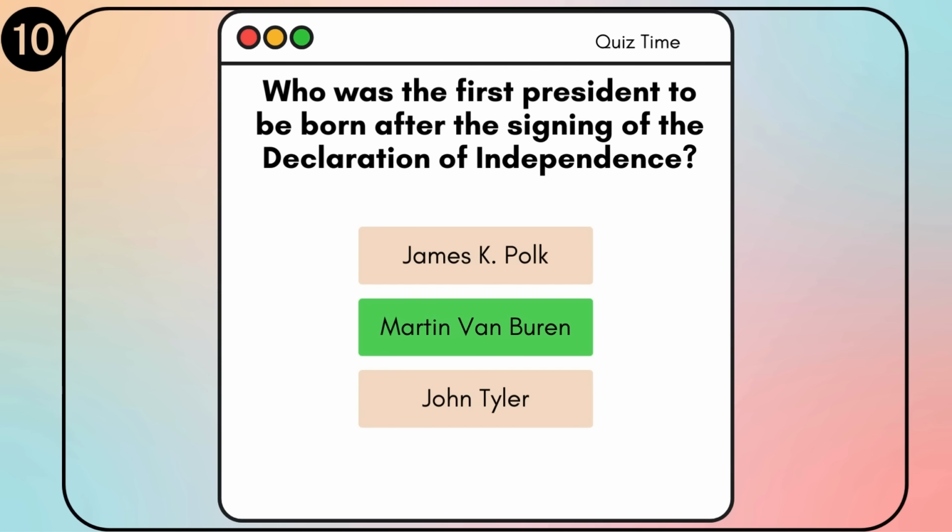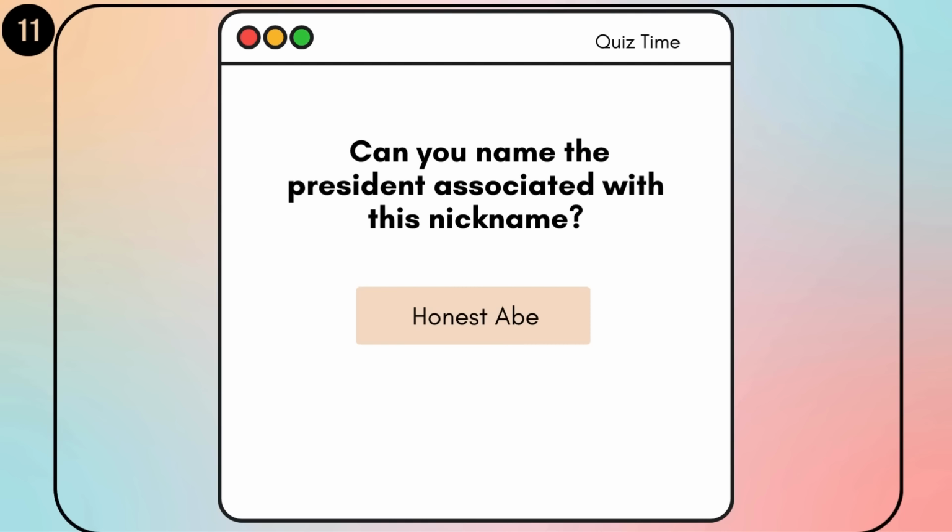Can you name the president associated with this nickname? Honest Abe. Abraham Lincoln. Can you name the president associated with this nickname? The Rail Splitter. Abraham Lincoln.